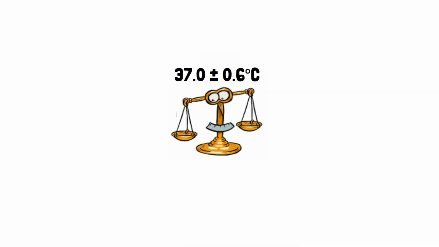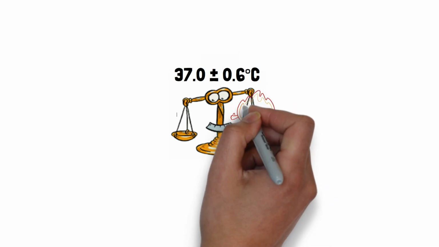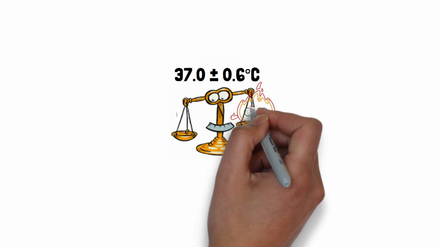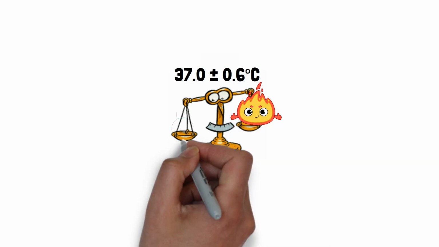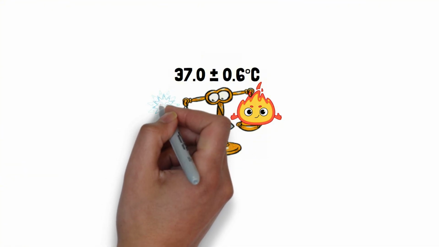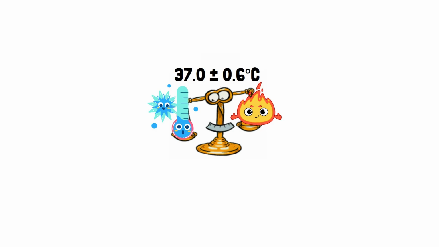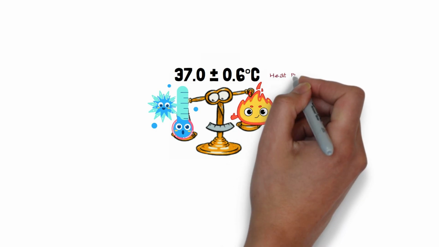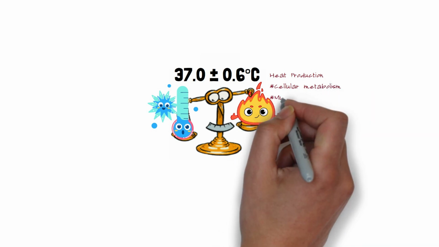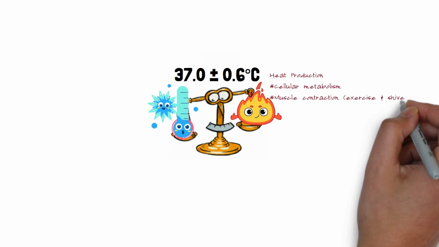First, you have to remember that normal body temperature is around 37 plus or minus 0.6 Celsius, and to maintain or keep our temperature, the heat production should equal the heat loss. So, where does the heat come from? The heat comes from two sources: the cell metabolism and muscle contraction, either voluntary like during exercise or involuntary like shivering.